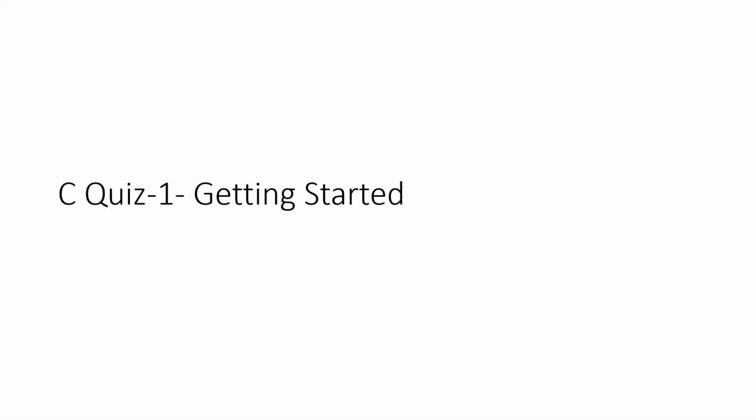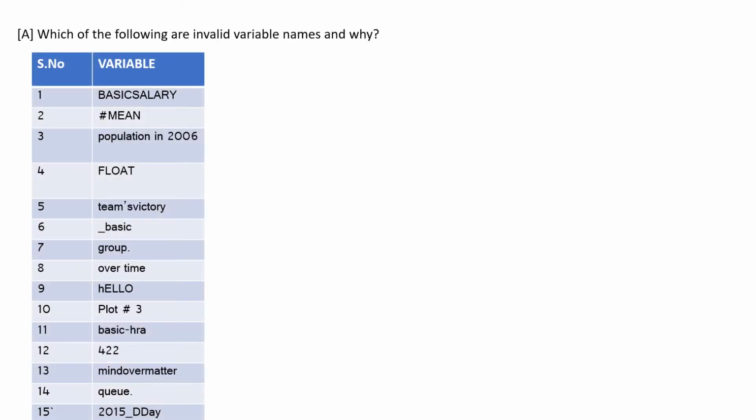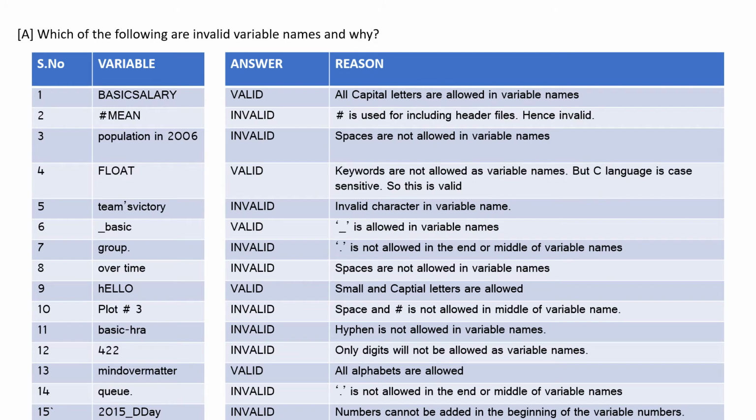Hello, let's get started with C quiz 1. It's called getting started because it has a few basic questions, and we'll see some complex concepts in future videos. So first, which of the following are invalid variable names and why? These are the questions, and let's see the answers quickly.